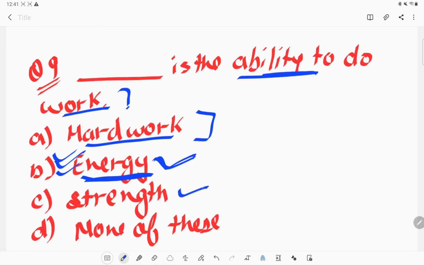Strength, obviously we require strength, but not in every work. Sometimes we do not require strength, we need other abilities of our body, like our brain. So we cannot consider this one either. None of these is not at all the answer. So option B is the right answer. Energy is the ability to do work.